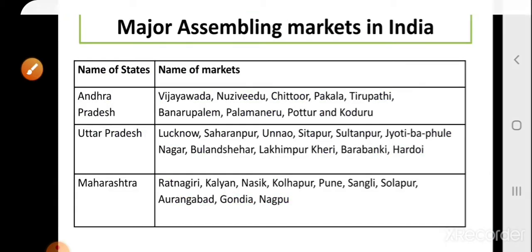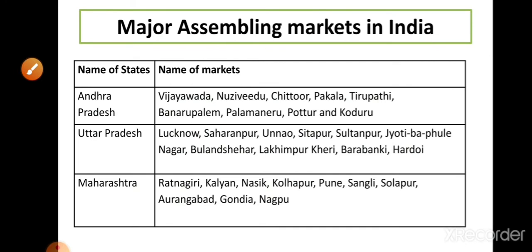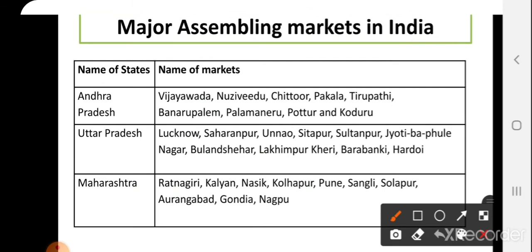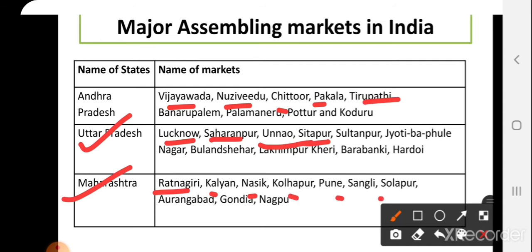Here are some major assembling markets in India in the case of mangoes. Andhra Pradesh is the top or leading producer of mangoes. In Andhra Pradesh, the various markets are Vijayawada, Nizamuddin, Chittoor, Pakala, Tirupati. In Uttar Pradesh: Lucknow, Saharanpur, Unnao, Sitapur, Sultanpur. In the case of Maharashtra, we have Ratnagiri, Kalyan, Nashik, Kolhapur, Pune, Sangli, Solapur, Aurangabad, Gondia and Nagpur. These are some important major assembling markets for mango.